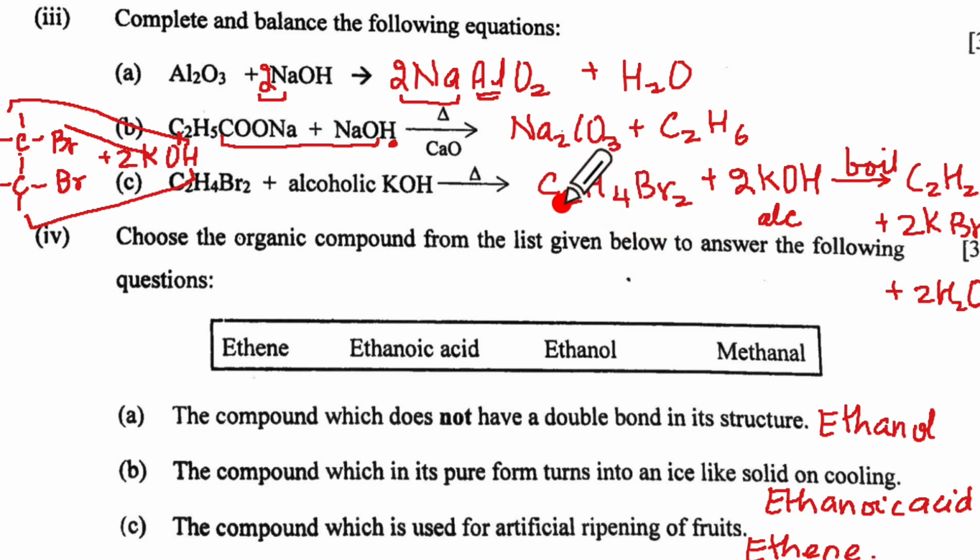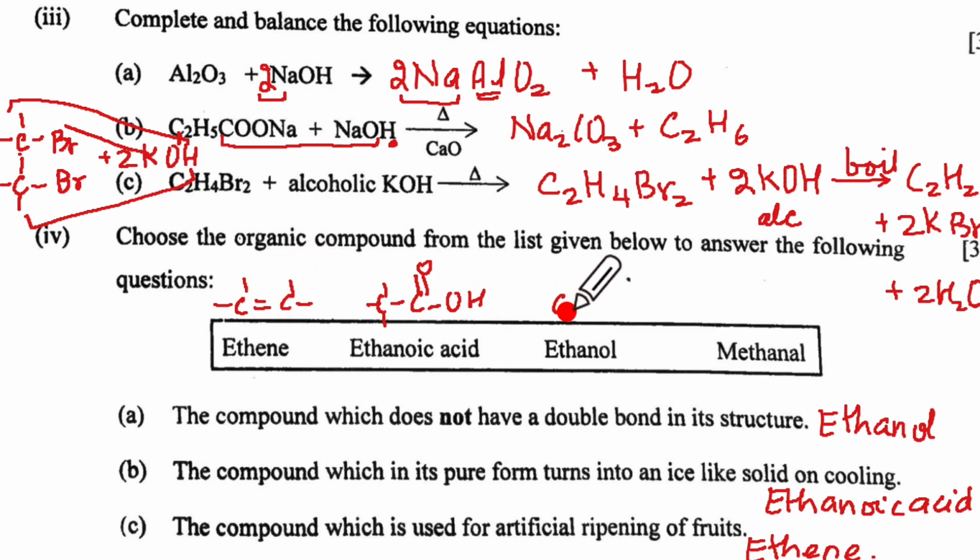It is a little tricky, but if you have studied it well, you should be able to get those marks. This was 1 mark each, so 3 marks here for you. Choose the organic compounds from the list below to answer the following questions, says the 4th subpart. And we have ethene, that is C double bond C. This is ethanoic acid, so C single bond C, double bond O single bond OH. Let me just put the structure here.